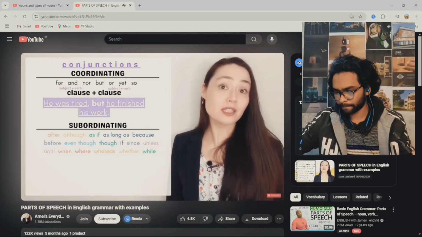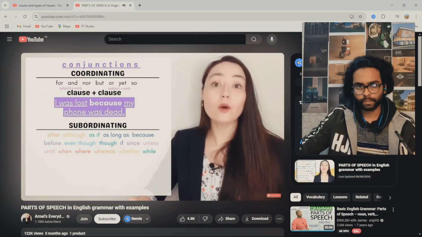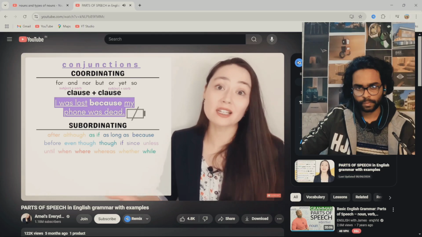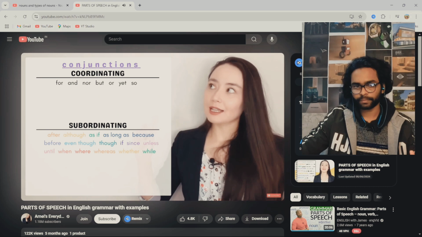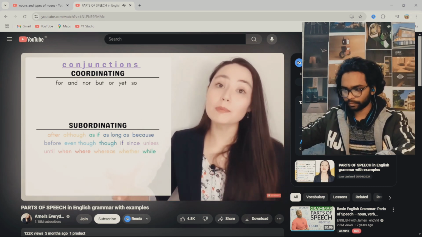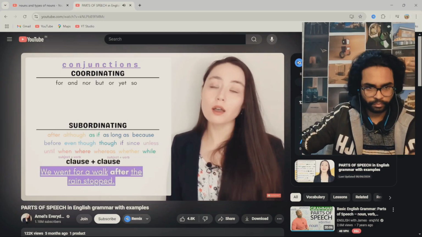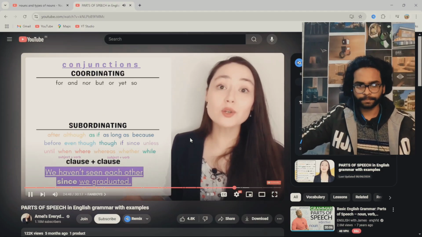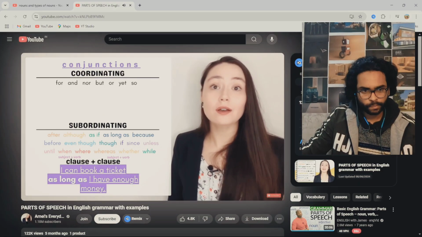Coordinating conjunctions can connect clause plus clause. A clause is just a way to say subject plus verb. He was tired, but he finished his work. I was lost because my phone was dead. And when you say your phone was dead, it means there's no battery. Your phone is dead. Let's look at subordinating conjunctions. They usually give us longer, more complex sentences. Clause plus clause. We went for a walk after the rain stopped. We haven't seen each other since we graduated. I can book a ticket as long as I have enough money.